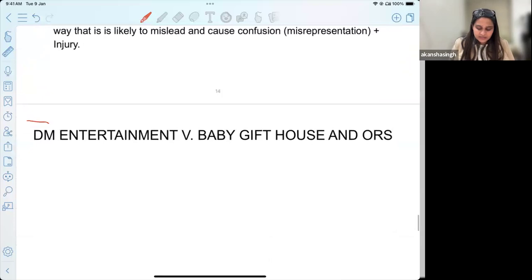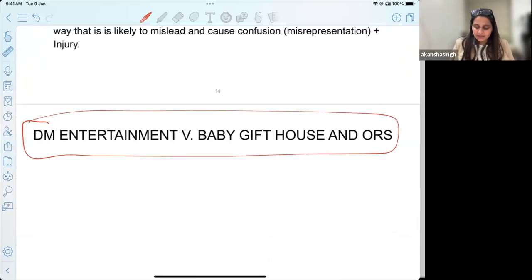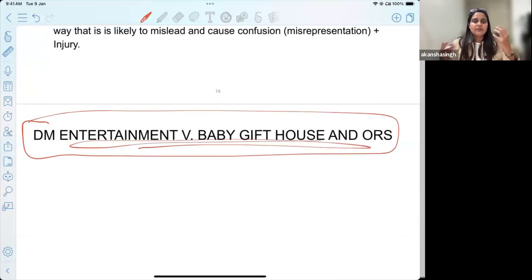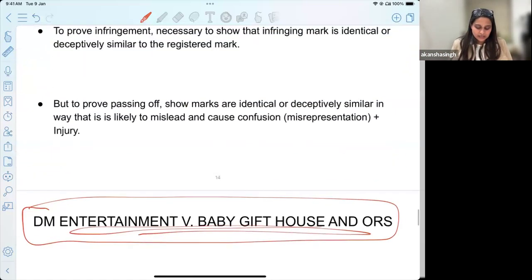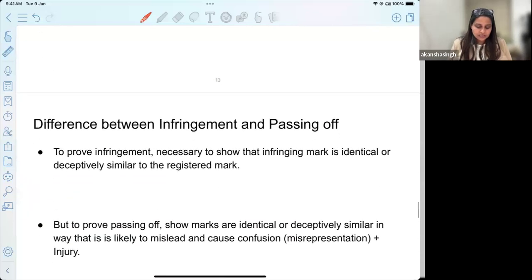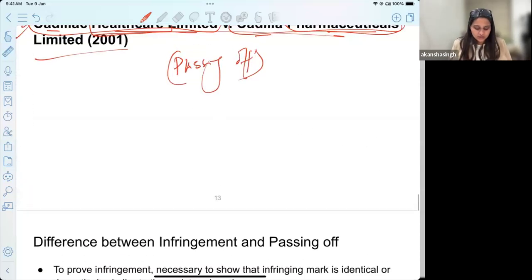Okay, we also have this case of the Daler Mehendi entertainment, wherein the toys of the Daler Mehendi were being introduced in the Indian market from China market, and accordingly, we realized that this can also be considered as violation of the right. So you can write down these two cases, and you can mention this for the distinction.